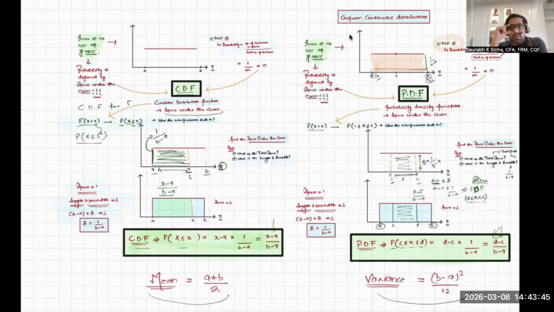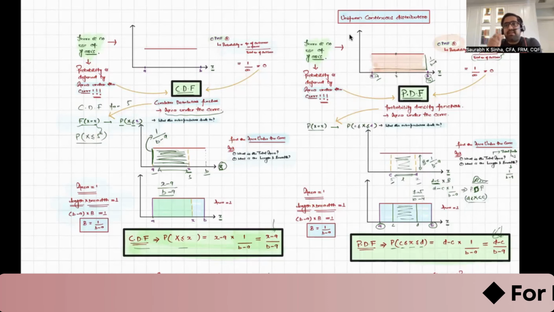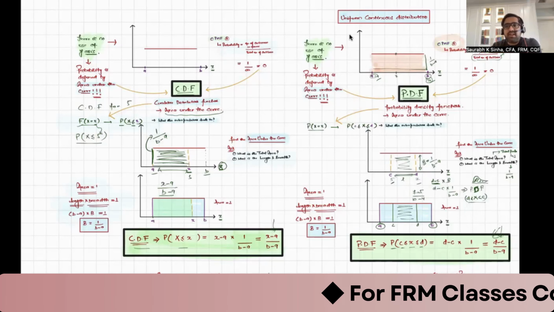Now here I'm giving you the formula of mean, that is a plus b by 2, and the variance formula is b minus a whole square upon 12. So I'm repeating, the mean formula for uniform continuous distribution is a plus b by 2, and the variance formula is b minus a whole square upon 12. In the next session, we'll derive it. The reason this derivation is important is because the derivation of mean and variance requires integration, and integration is a very important concept in the continuous distribution because summation won't work. So you have to play with integration to find the mean value and the variance value.